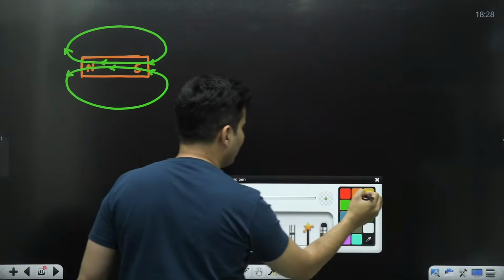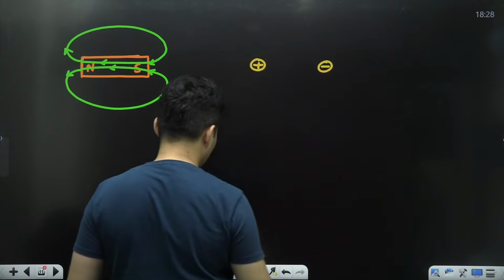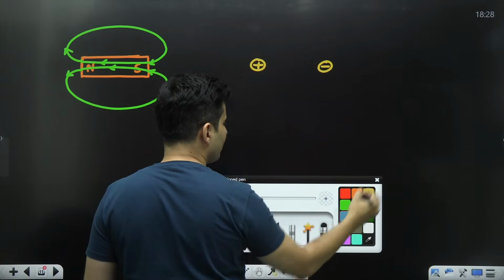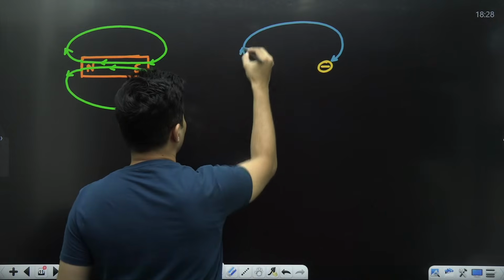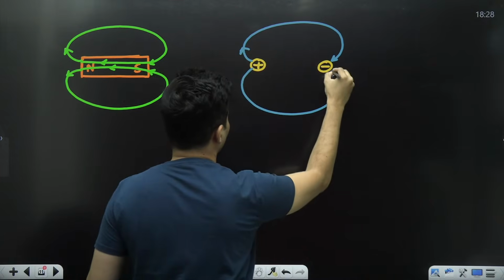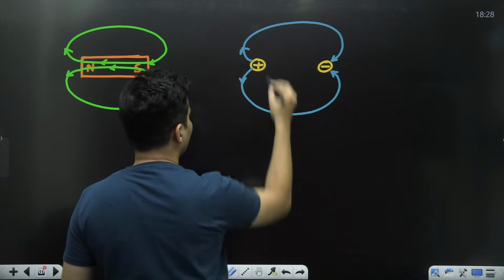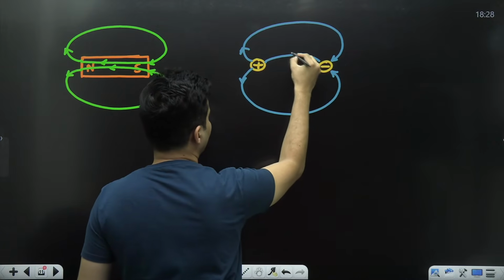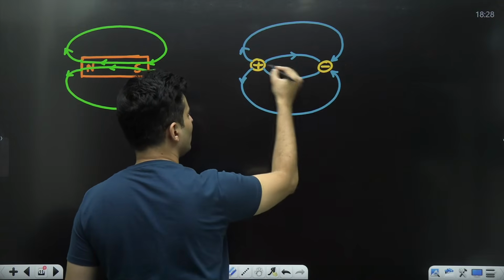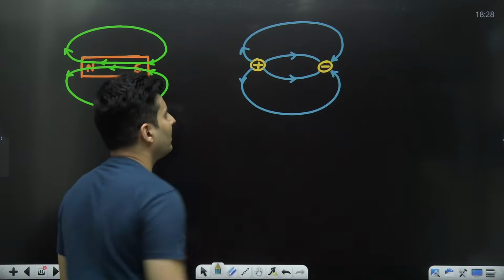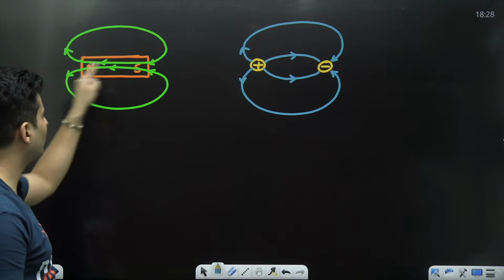If you compare it with electrostatic charges, a positive charge and a negative charge, the different story over here is, here also the field lines go like this. They start from positive, go on to negative like this. But remember, they don't continue like this. Rather, from the positive only, they go like this towards the negative. So you can see inside this dipole, it's still going from positive to negative, but inside the bar magnet, it goes from negative to positive, that is south pole to north pole.